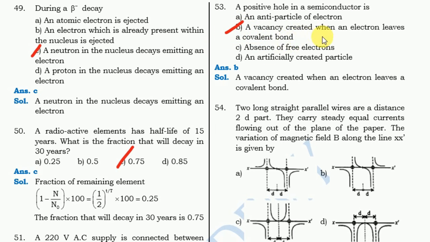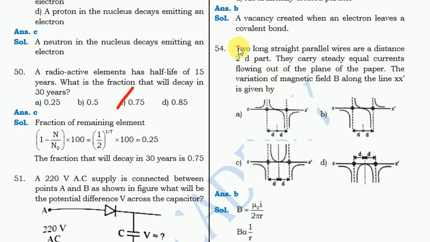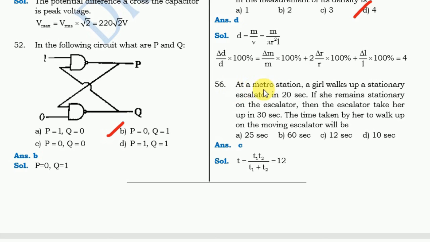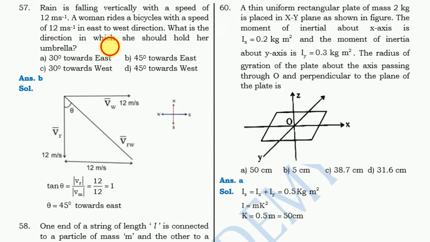Next question, two long straight parallel wires. For this question, the correct answer is option B. Next question, a cylindrical wire has a mass. For this question, the correct answer is 4, the measurement of its density is 4. Next question, at a metro station, a girl walks up a stationary escalator in 20 seconds. For this one, 12 seconds is the answer. Next question is, rain is falling vertically with a speed of 12 meters per second. For this question, the correct answer is option B, 45 degrees towards east.